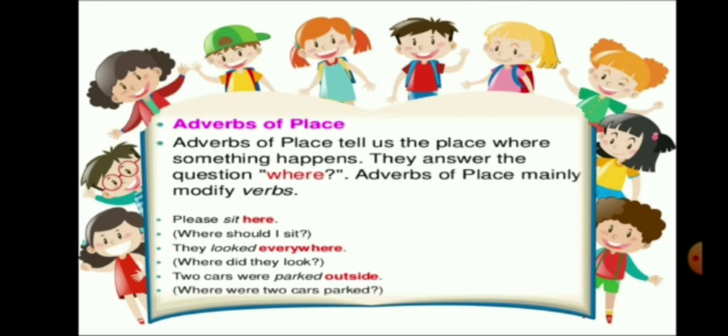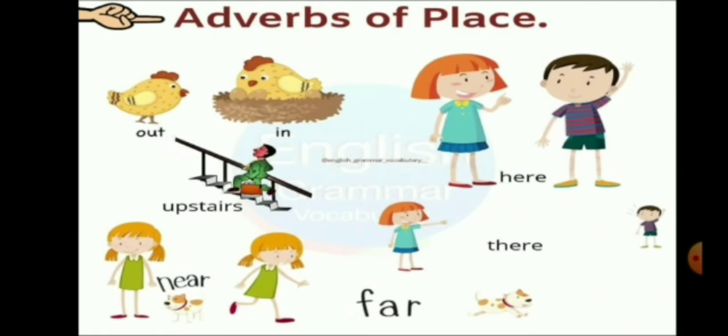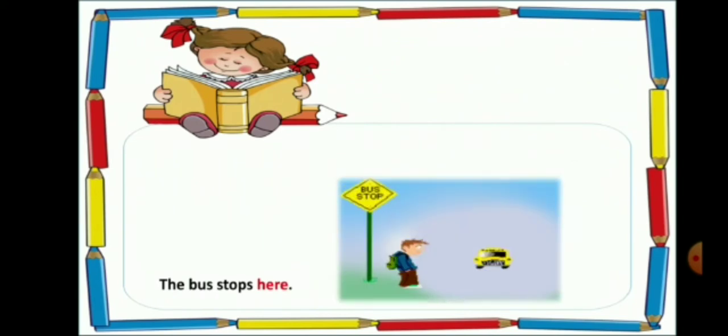Two cars were parked outside. Where were two cars parked? Outside. So outside is the adverb of place. See here more examples of adverb of place. Out, in, upstairs, near, far, here, there. All these are adverbs of place. Let us see more examples.